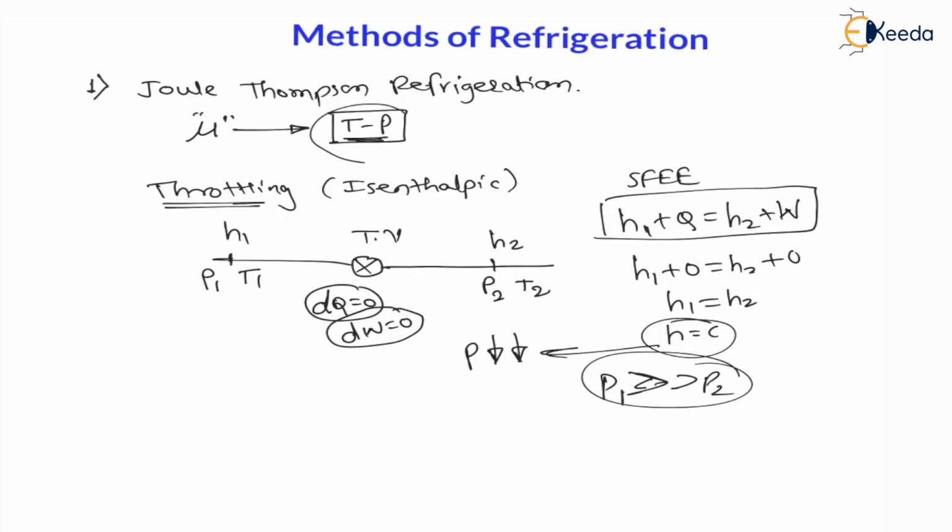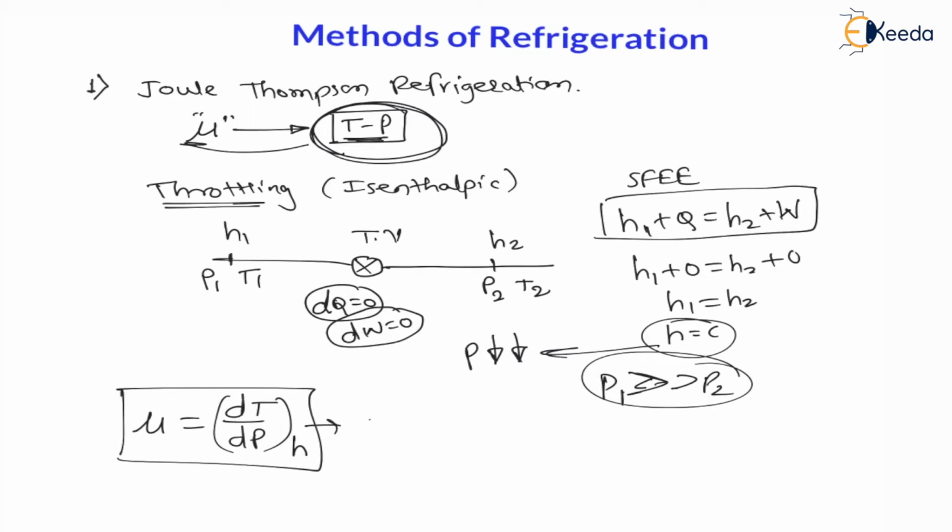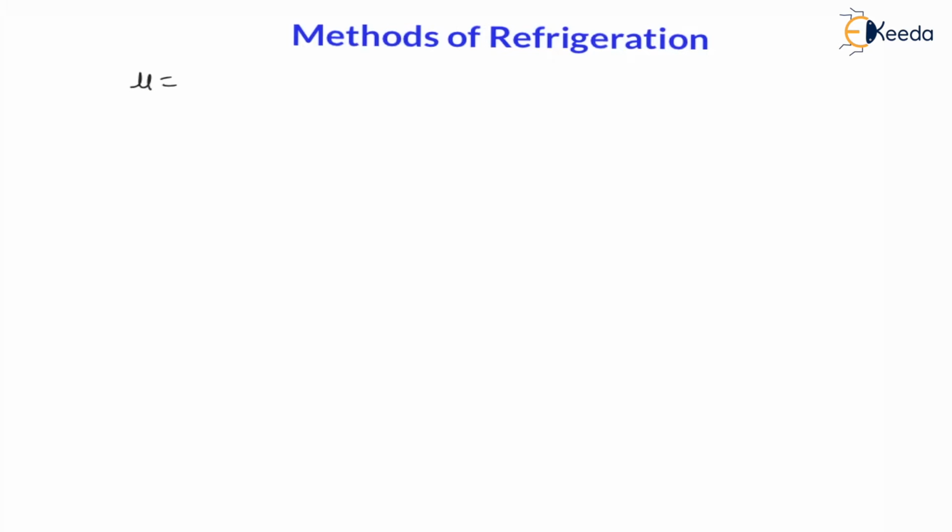And the temperature-pressure behavior due to throttling is given by the Joule-Thomson coefficient. This Joule-Thomson coefficient is given as the change in temperature with respect to change in pressure at constant enthalpy. This is called the Joule-Thomson coefficient. The Joule-Thomson coefficient is nothing but the change in temperature with respect to change in pressure keeping enthalpy constant, meaning the throttling process. It is the change in temperature with respect to change in pressure for a constant enthalpy process. And my dear students, throttling is a very important process from the competitive exam point of view.